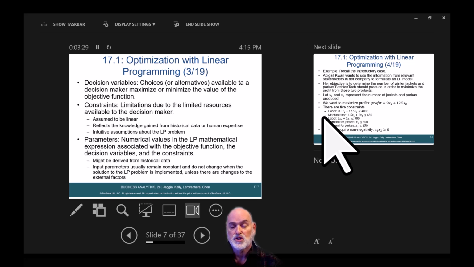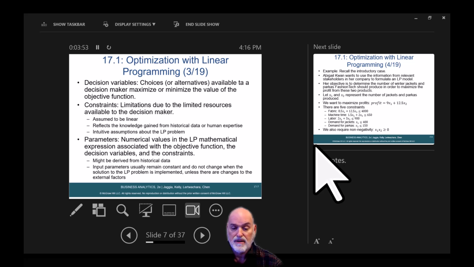Decision variables: choices or alternatives available to a decision maker to maximize or minimize the value of the objective function. The constraints are the limitations due to the limited resources available to the decision maker. It's also assumed to be linear and reflects the knowledge gained from historical data or human expertise, intuitive assumptions about the LP problem.